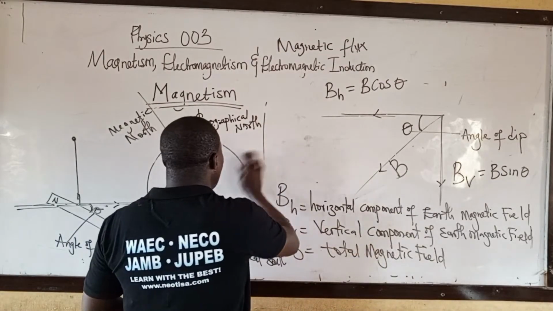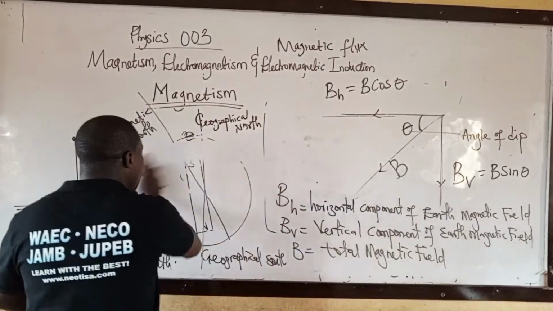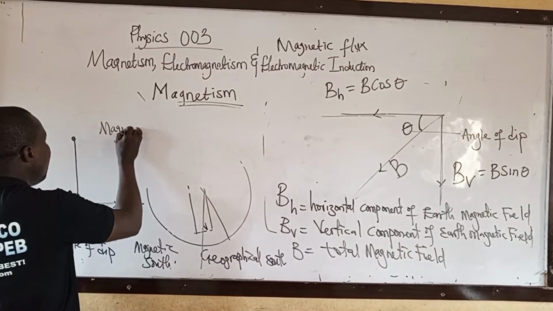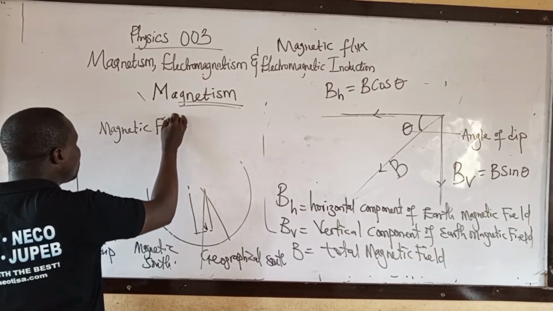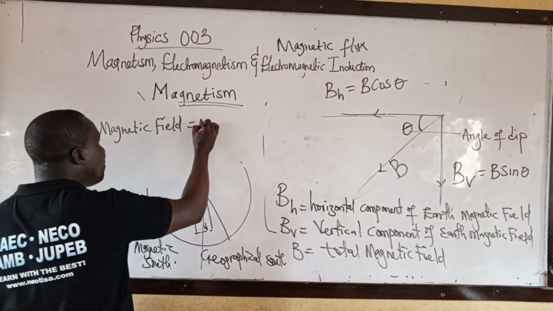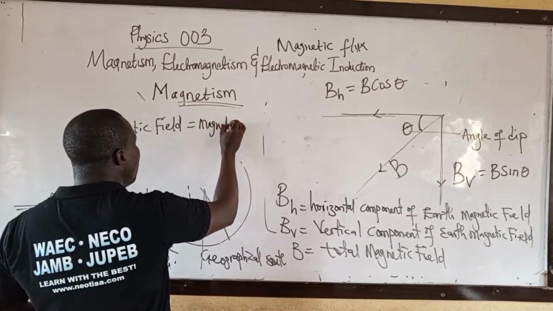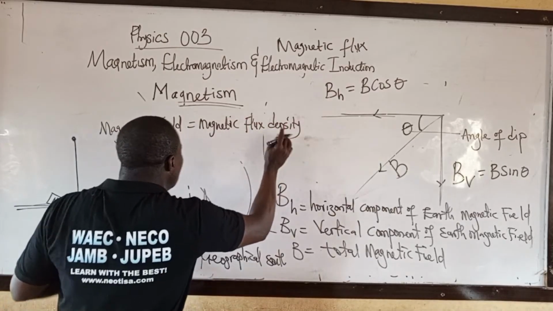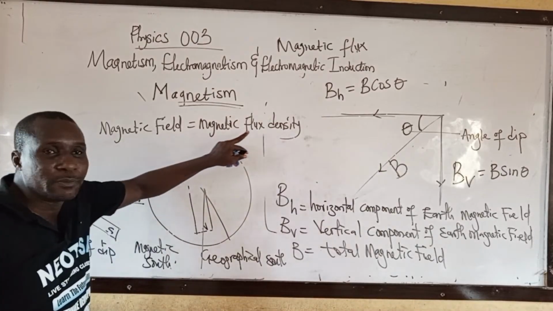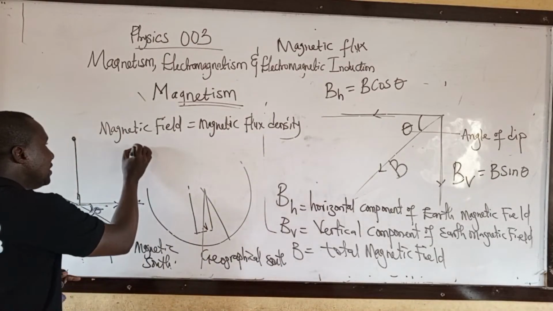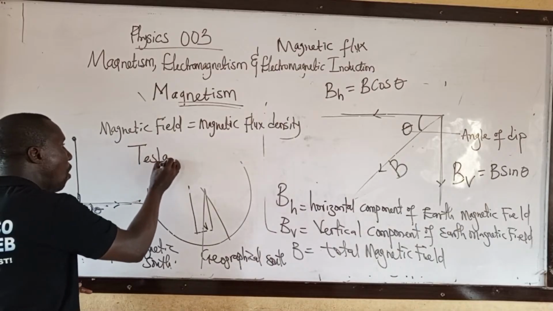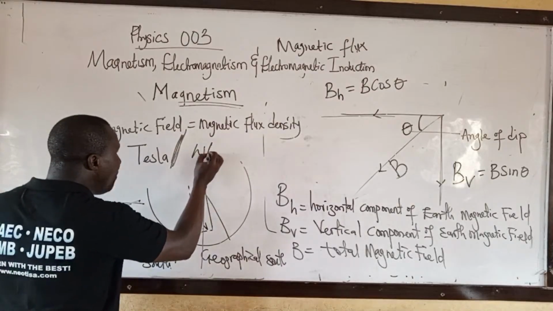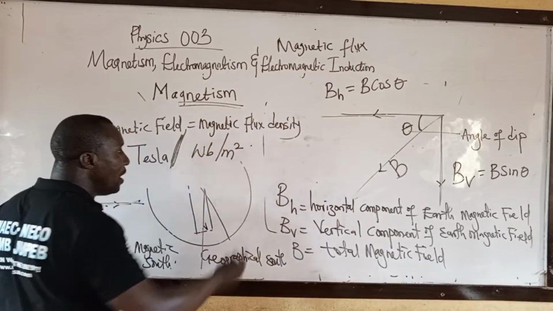Because of time, take note: magnetic field is also known as magnetic flux density. They are the same. The unit is Tesla, or Weber per meter square.